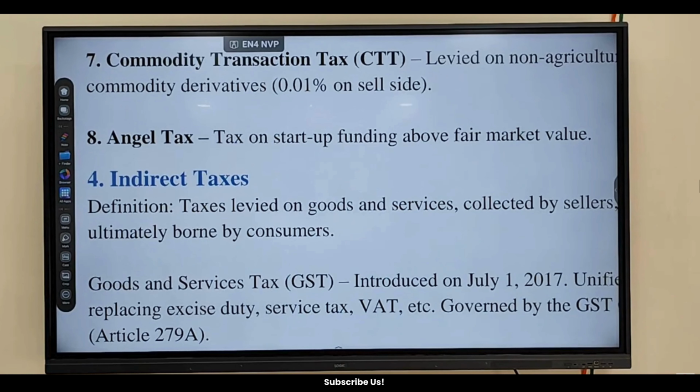See, if an entrepreneur wants to establish a startup company, he needs funds. Either he needs seed funding, a small amount at each stage, or he wants the whole amount at one stage itself. When he approaches one person, and that person agrees to invest money in this entrepreneur, then for whatever money he takes, he should pay the taxes. That is called angel tax. That funder is called an angel.